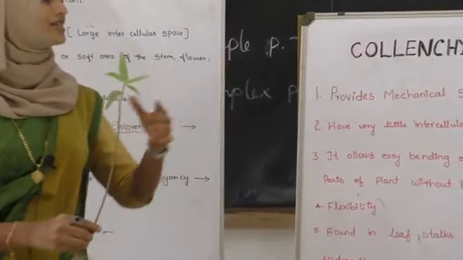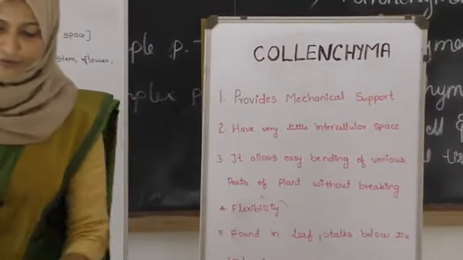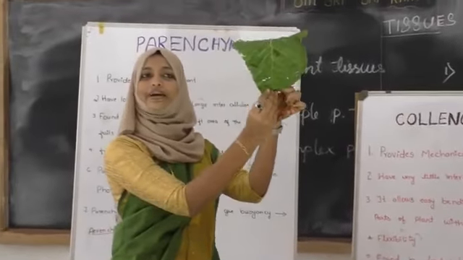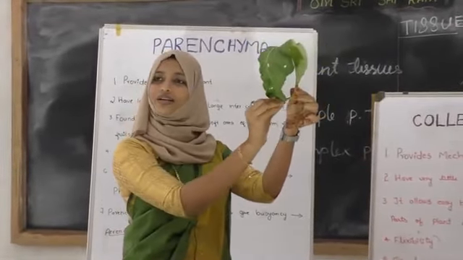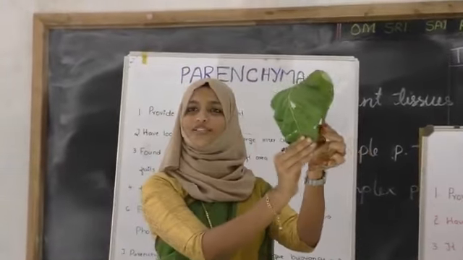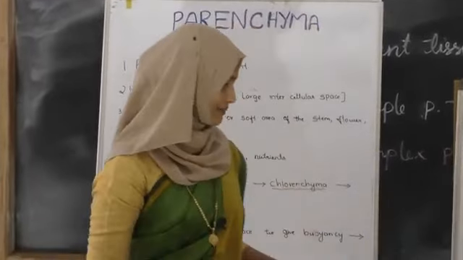It allows easy bending of various parts. What about in the leaf? In the leaf also we can twist, see like this, we can bend easily because of this only. See, once I remove my hand, it goes straight once again. This is because of the Kalankaima.